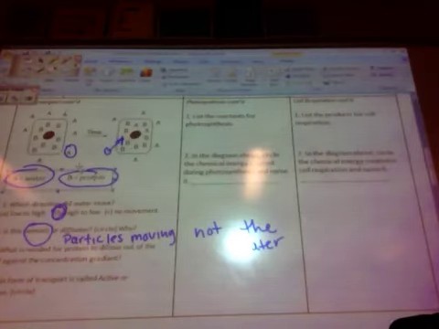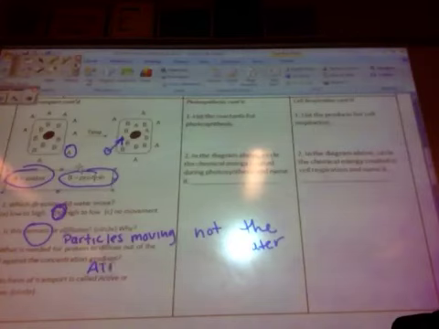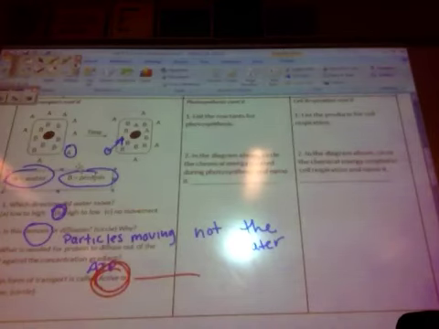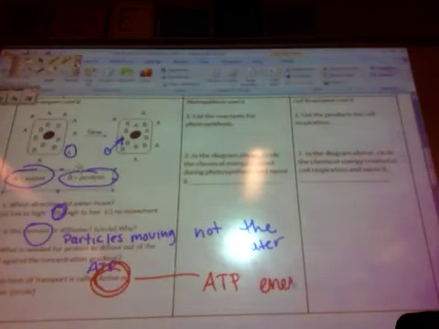What is needed for proteins to diffuse out of the cell because of the concentration gradient? That is ATP. We need ATP, adenosine triphosphate. This form of transport is called what? Active or passive? It is called active transport because it uses ATP. If you need energy, then that is active.